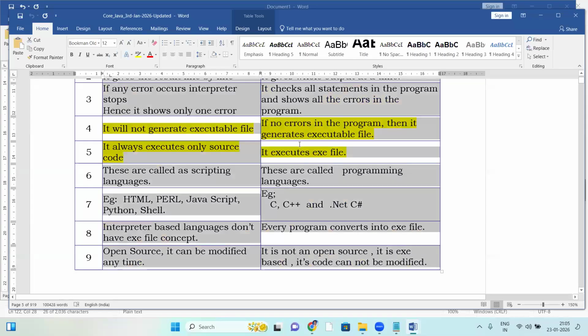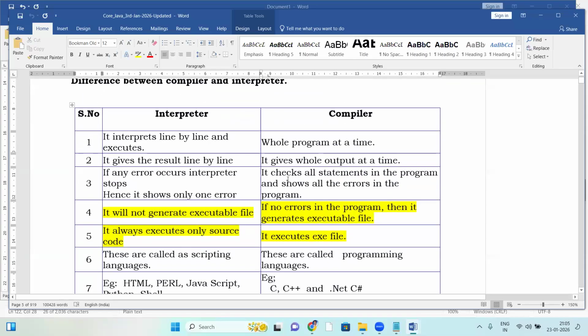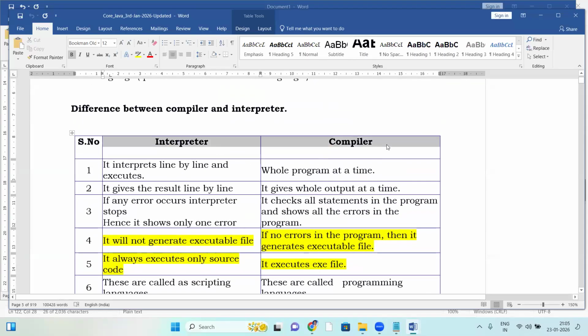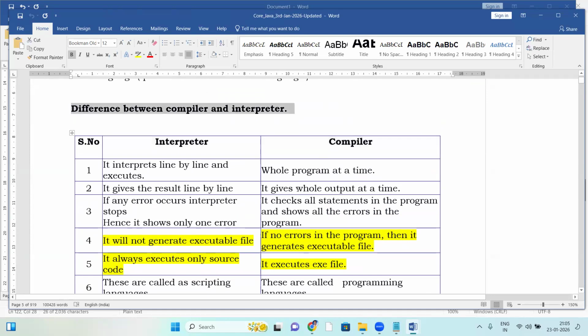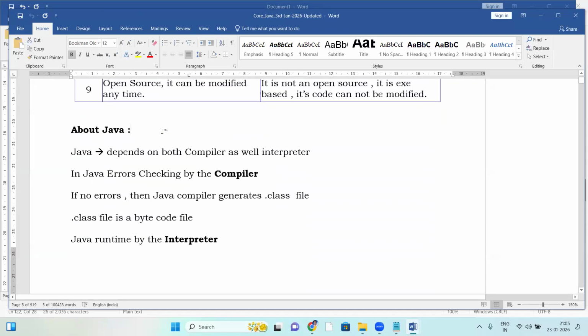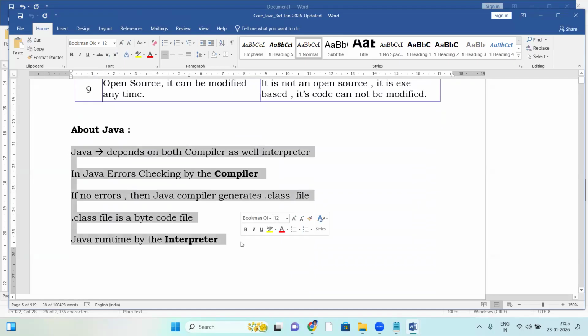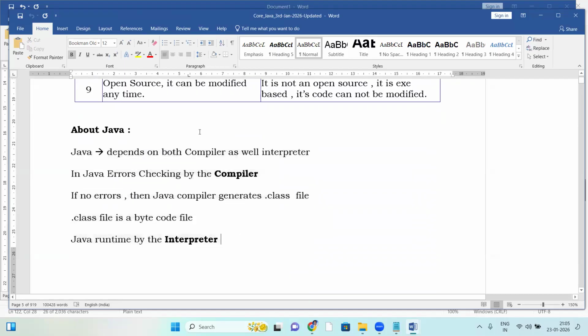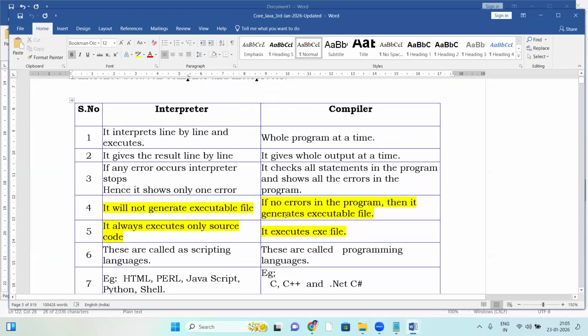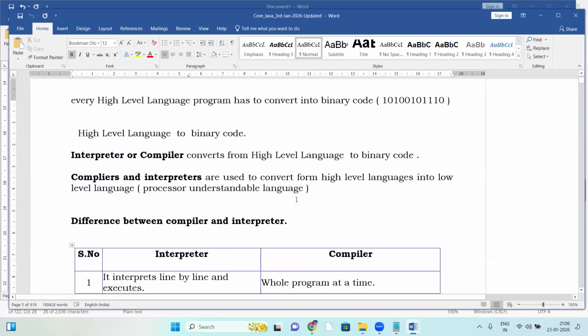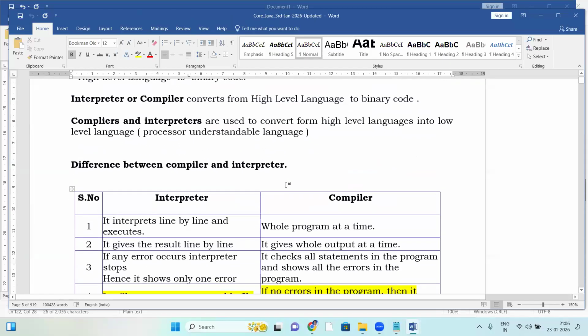It needs a minimum of one hour of explanation, so tomorrow's class will be completely about interpreter and compiler and the differences between them. Next, we'll introduce Java: is Java compiler based or interpreter based? That's all for this introduction.